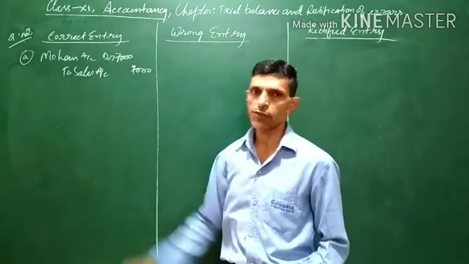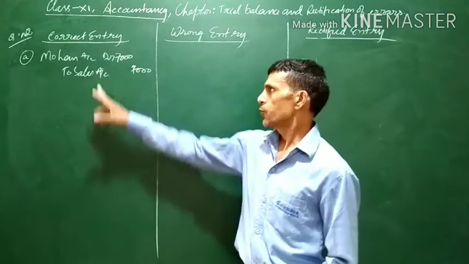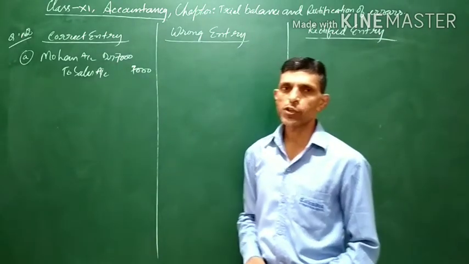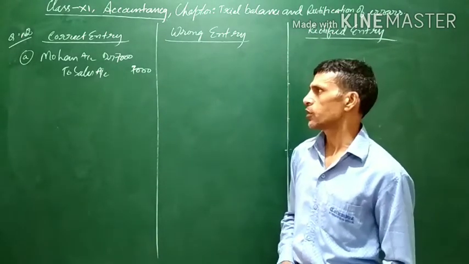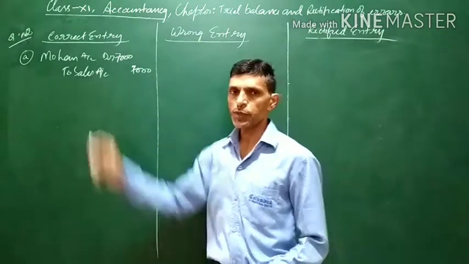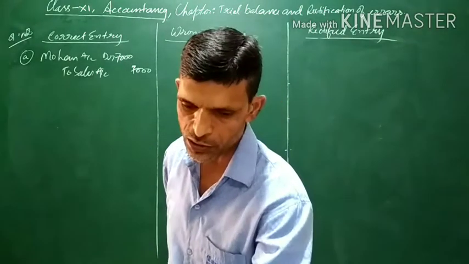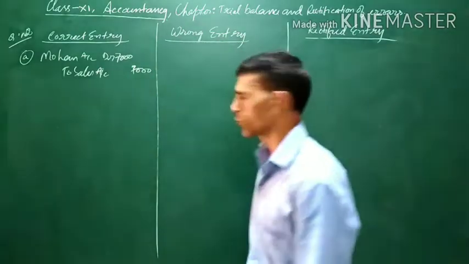Similarly, sales is an income for the business, and if you are selling goods, there will be income for the business, and the rule for income is credit all income and gains. That is why sales will be credited. Now what has happened is credit sales to Mohan was not posted.